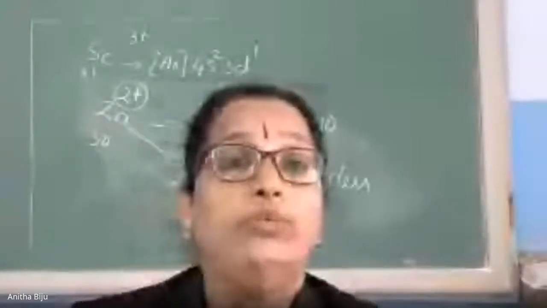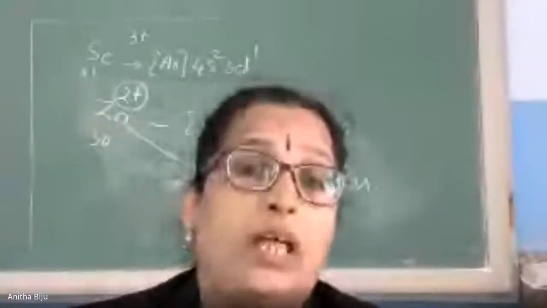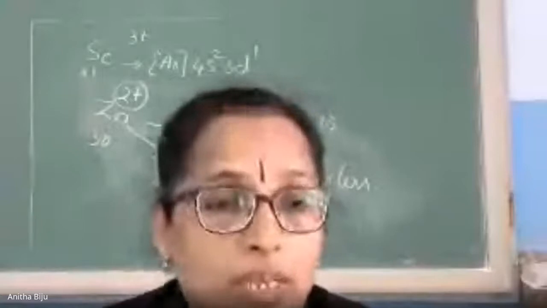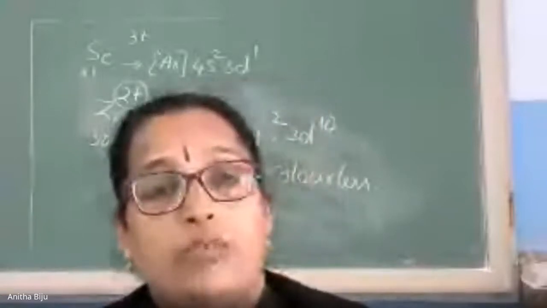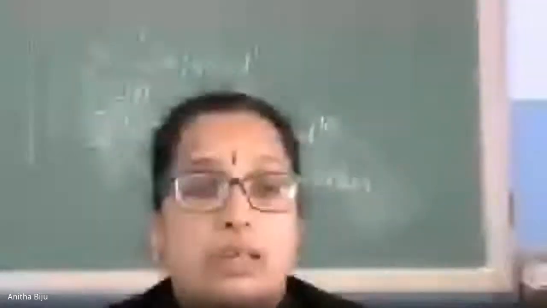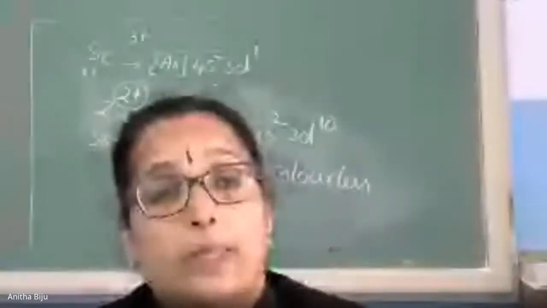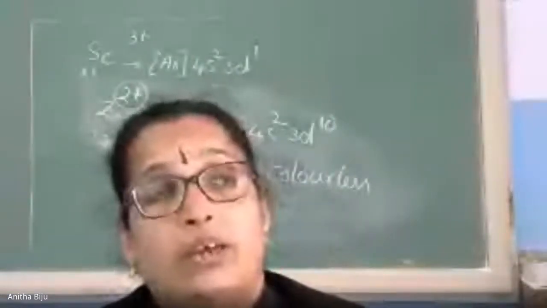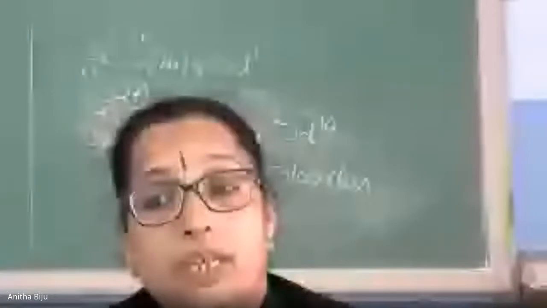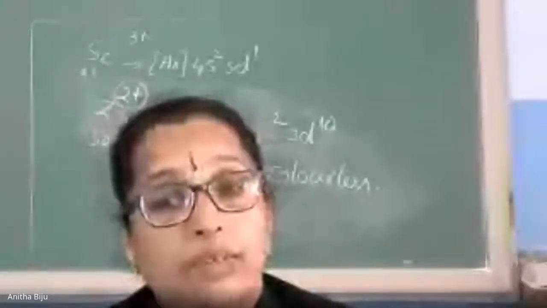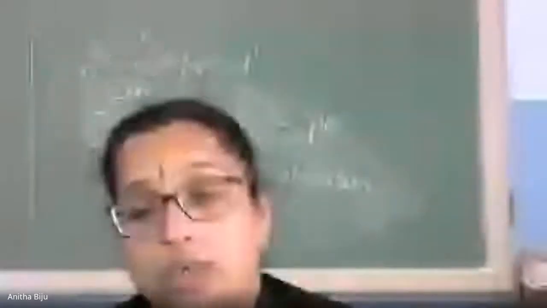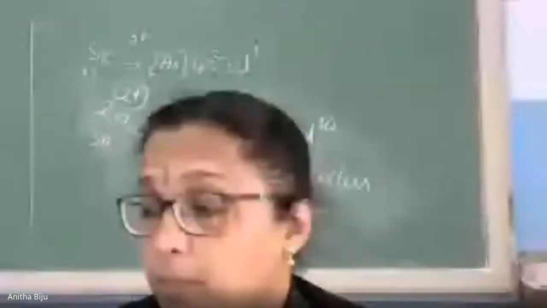Because of variable oxidation state, they can make bonds very quickly, so that product formation takes place very easily. This is the reason why transition elements function as catalysts. Okay, so this is the 7th point, and the 8th point is they are capable of forming interstitial compounds. Very important.